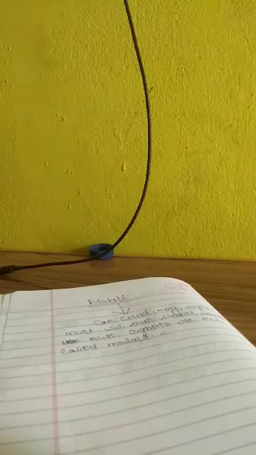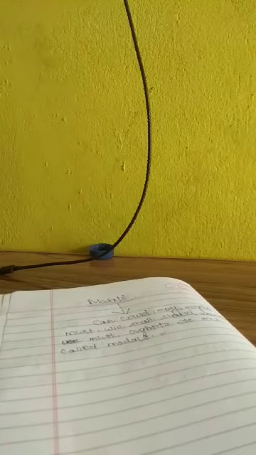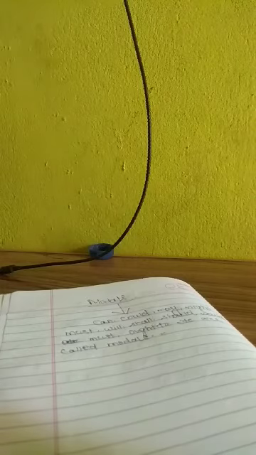Today we will learn about modals. As you know, verbs are divided into two types. One is auxiliary verb, another is modals.